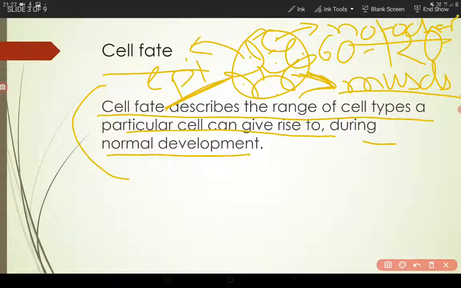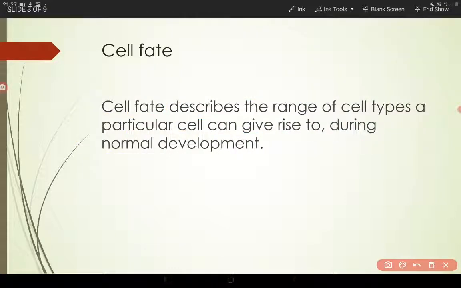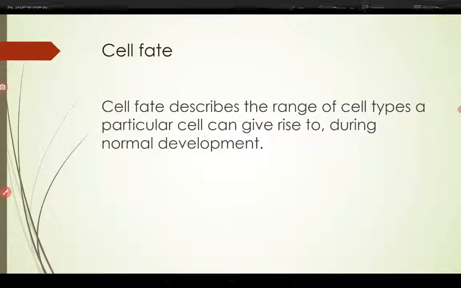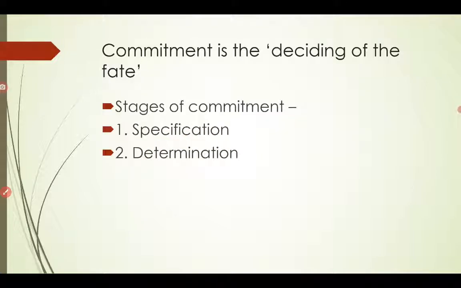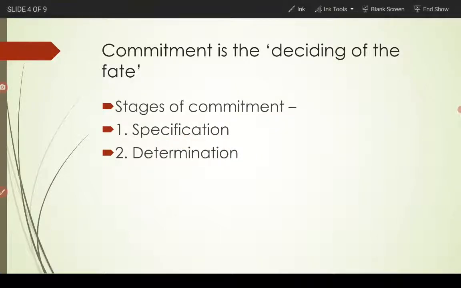So that is cell fate, all the range of cell types a particular cell can give rise to during normal development. So they have different cell fates. Now it's about commitment. Commitment is the deciding of the fate.